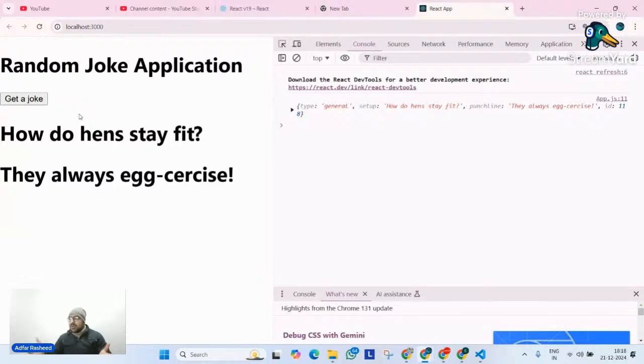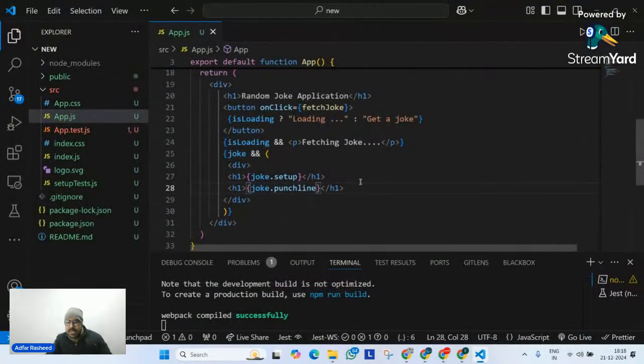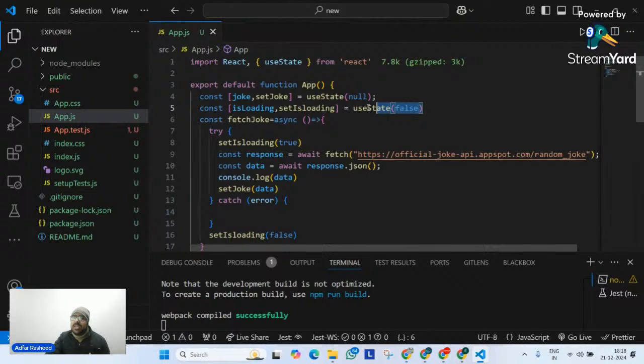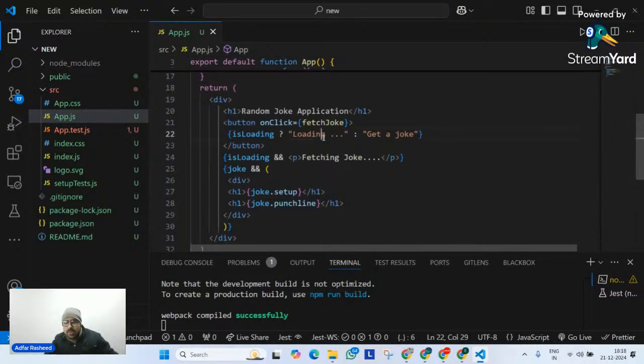You might have seen it, of course. So these kinds of behaviors are a necessity. Until now, whenever we were supposed to implement such a design, we needed an extra isLoading state, so that isLoading can be made true for that amount of time until I get data out of it. And for that time, I used to display loading or fetching joke, whatever I want to display. But now there's a change.